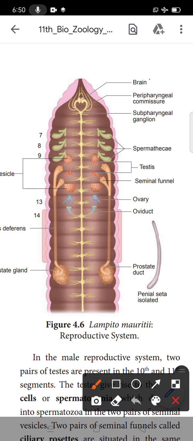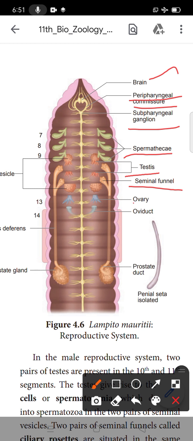First one is the brain. The brain is a very important part because it is the controlling center. Then the peripharyngeal interior, then the subpharyngeal ganglion. The next one is the spermatheca. Spermatheca is the male sex organ. Then the testis is present. Two pairs of testis are present, two pairs means four. The seminal funnel is present. The seminal funnel carries the sperm.